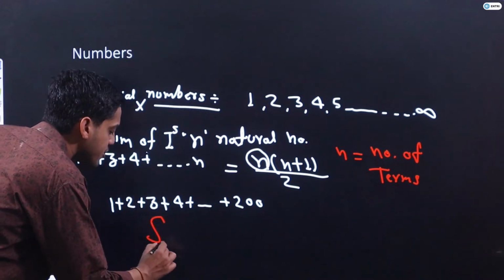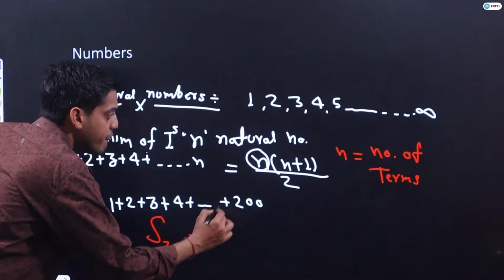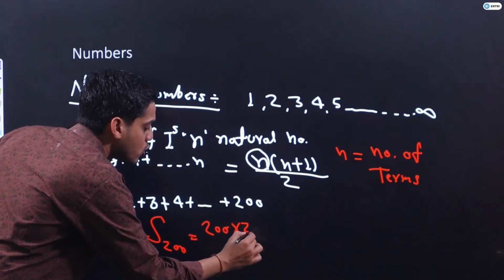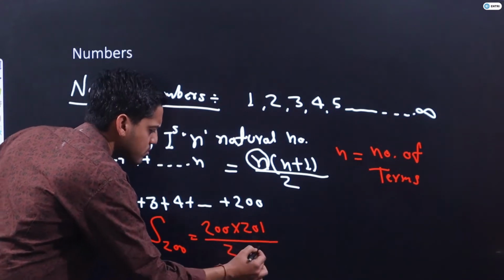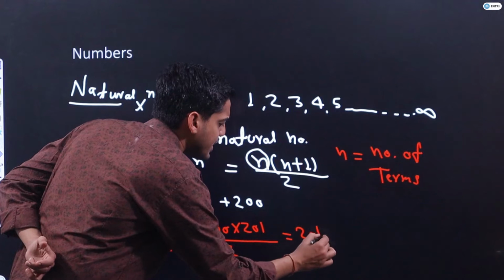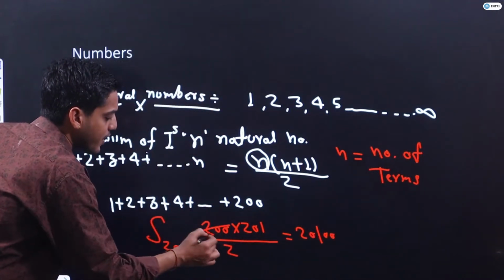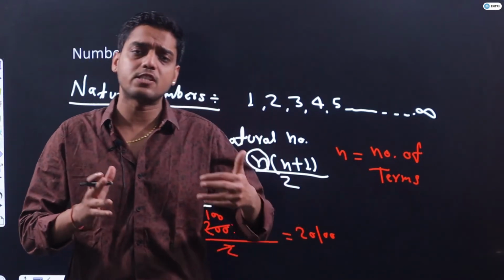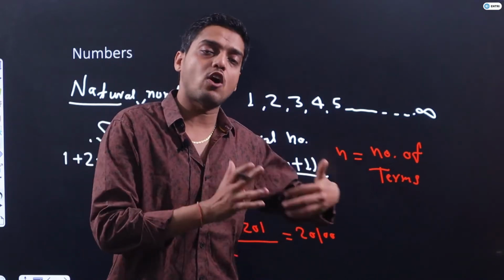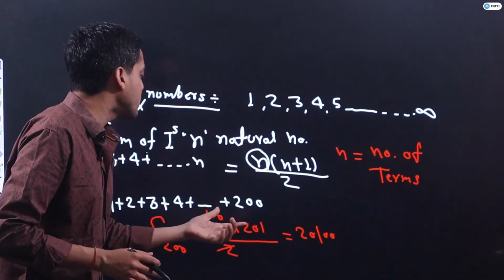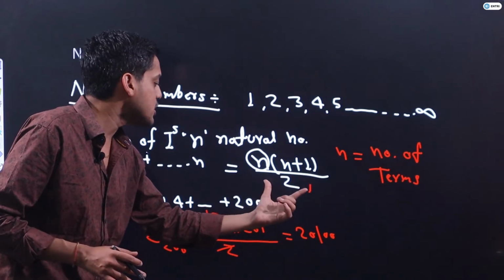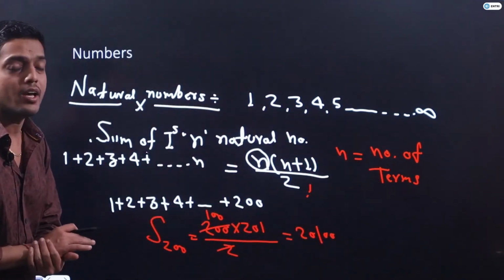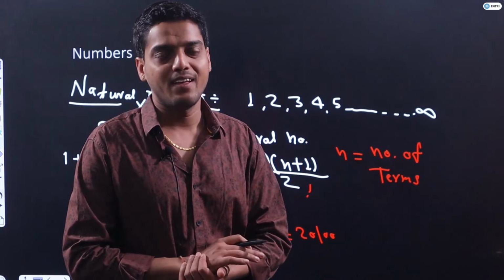So my sum of the first 200 natural numbers will be equal to, with the help of this formula, 200 into 201 whole upon 2. I think you all are very clear. 20,100 will be the correct answer because it will get cancelled 100 times. So I don't need to add like 1 plus 2, 3, 3 plus 3, 6, 6 plus 4, 10, 10 plus 5, 15 and so on up to 200. I will put the value of n in this formula, and it will give me the sum of the first n natural numbers. The sum of the first 200 natural numbers will be 20,100 only. So I hope it is clear, guys.